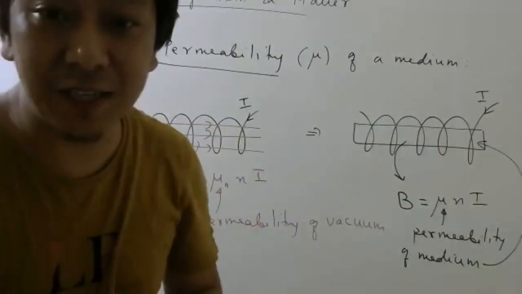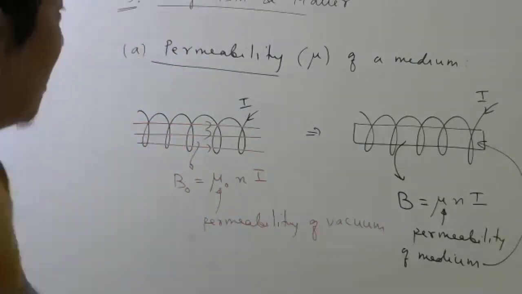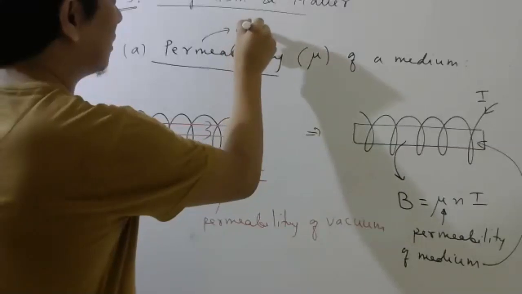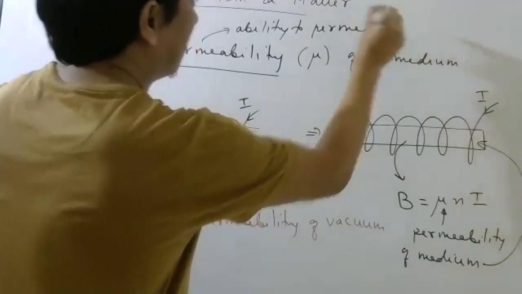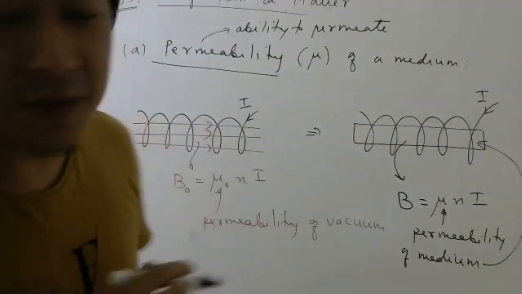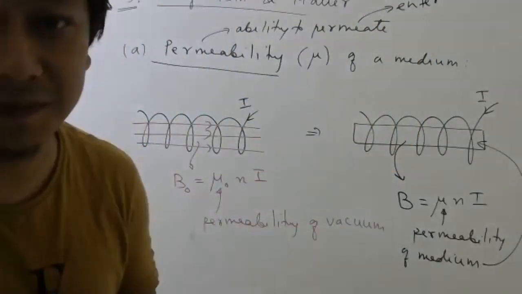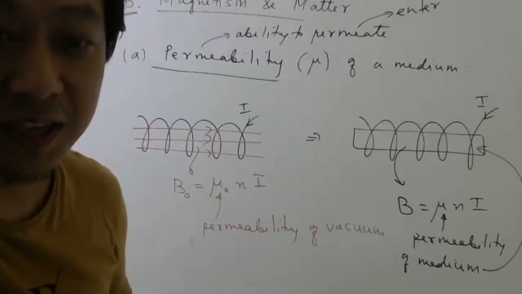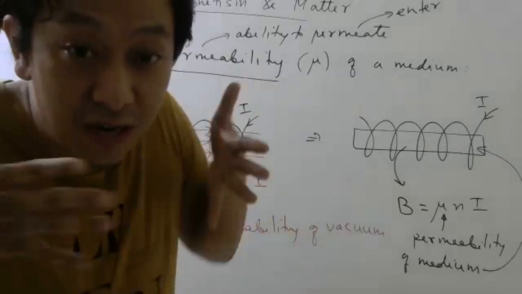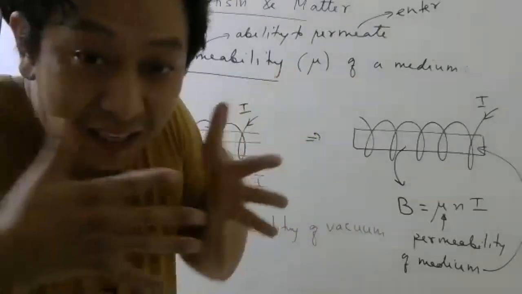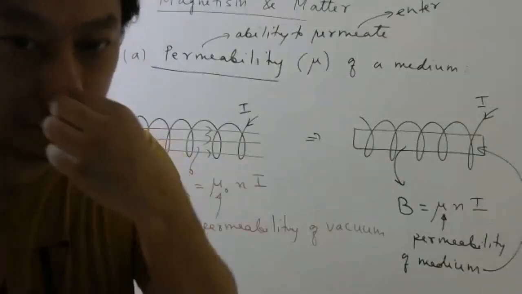Understood? That is why it is called permeability. Permeability, if you try to expand, it is nothing but ability to permeate. Permeate word means to enter. Okay, so if permeability is more, what does it mean? It means more lines of magnetic field can enter the medium. That is why we say it has more permeability. Okay.